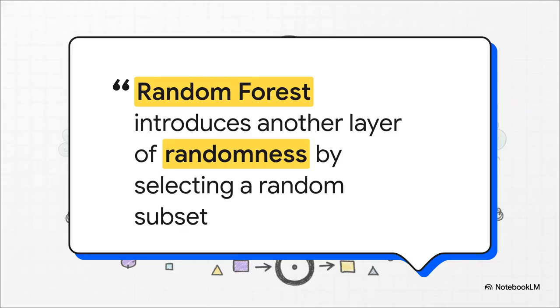Now, we really need to highlight why step 2 matters so much. Think about it. If every single tree looks at the exact same data features, they might all just end up making the exact same mistakes, or heavily relying on the same dominant variable. By forcing each tree to only consider a random subset of predictors at every single split, Random Forest actively decorrelates the trees. It literally forces them to be diverse. And having a diverse crowd making a joint decision, that's the ultimate secret behind this algorithm's incredibly high accuracy.